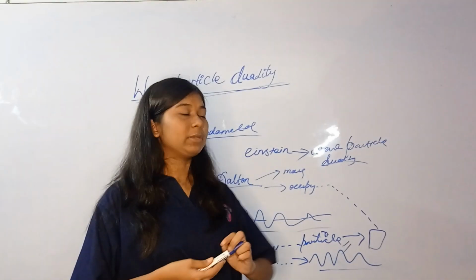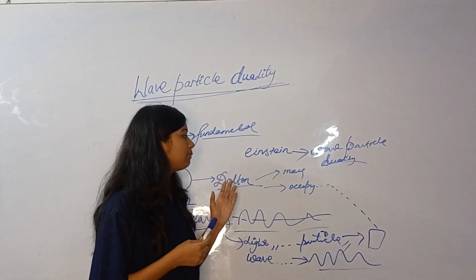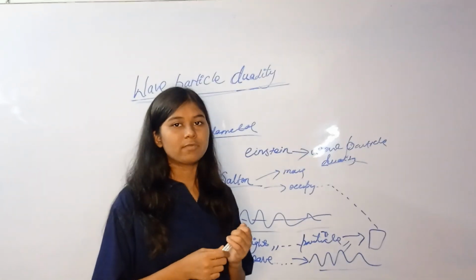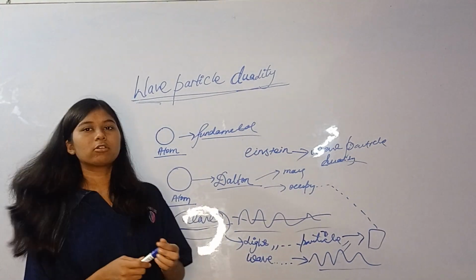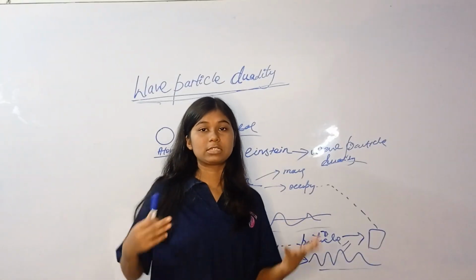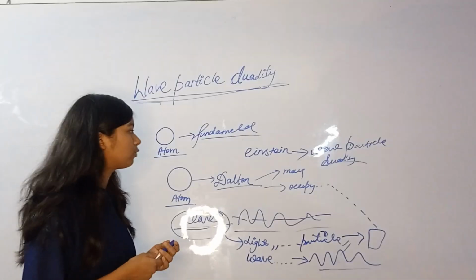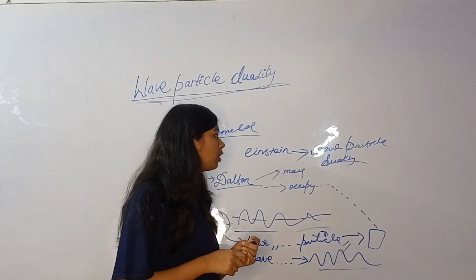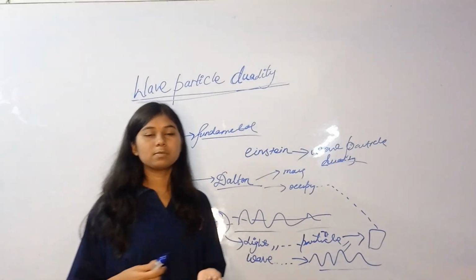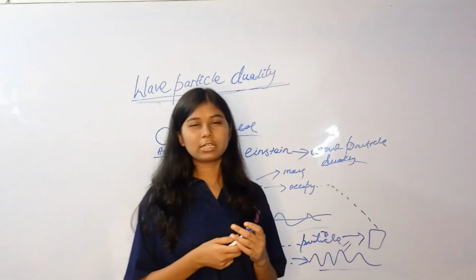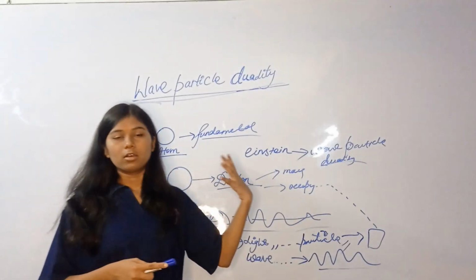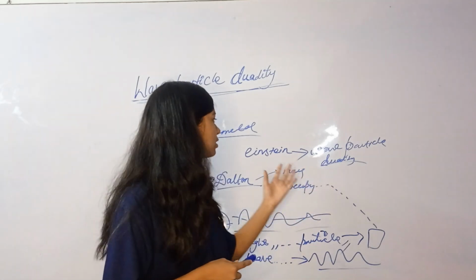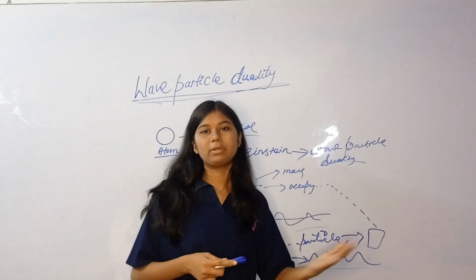And because of this behavioral nature of wave particle duality, it was concluded that light would now be considered a wave. But till now it's not very clear to us what light is made up of and why it behaves like this. But we have come to this conclusion that light has wave particle duality, and this is how, according to Einstein, it was considered. Later in parts we will be discussing some other